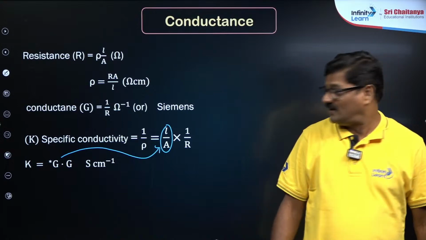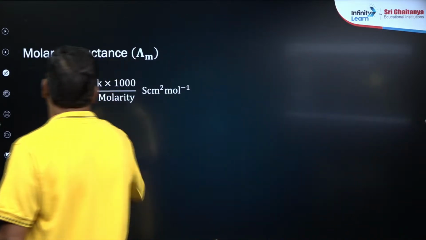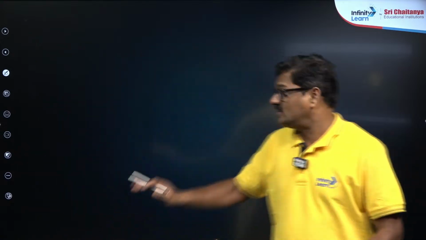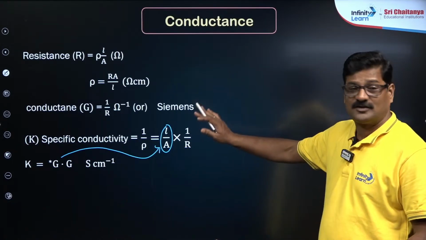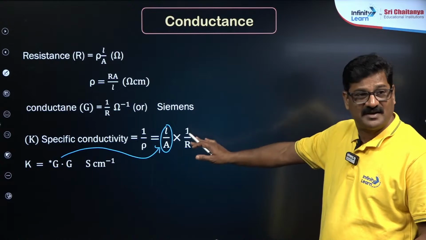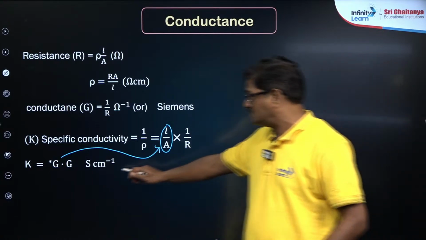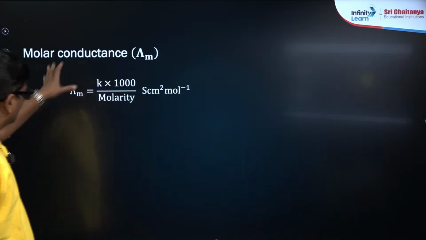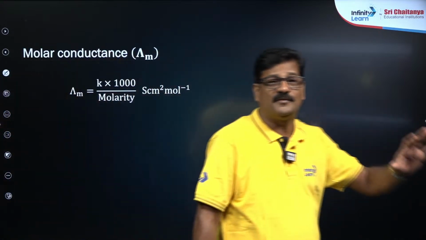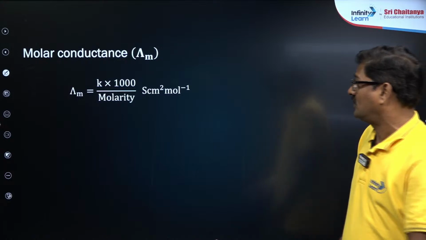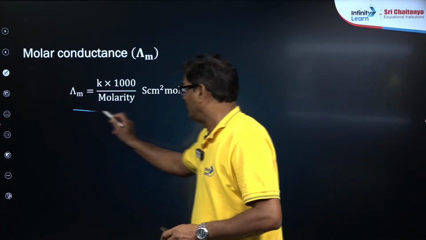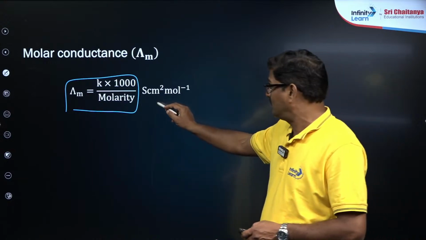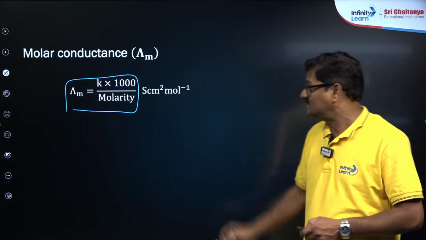Okay, and we can have the discussion based on that. So, specific conductance is the conductivity offered by 1 centimeter cube of electrolyte, and its unit is Siemens centimeter inverse. Molar conductance is the conductance offered by 1 mole of the electrolyte, and it is K into 1000 by molarity. Its unit is Siemens centimeter square mole inverse.